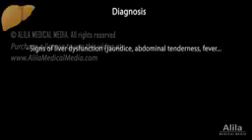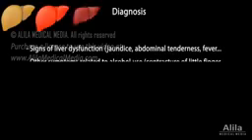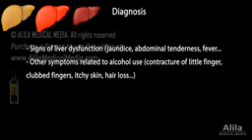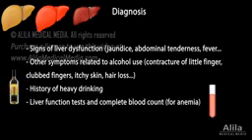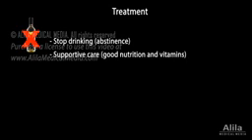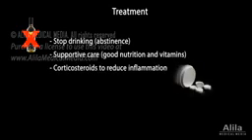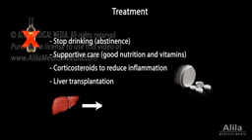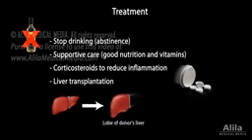Diagnosis is usually based on signs of liver dysfunction, other symptoms related to alcohol use, history of heavy drinking, liver function tests, and complete blood count. Abstinence is the best treatment. Supportive care includes good nutrition and vitamin supplements. Corticosteroids may be used to reduce inflammation, but their effectiveness is still debatable. Liver transplantation may be considered for abstinent patients with severe liver damage.